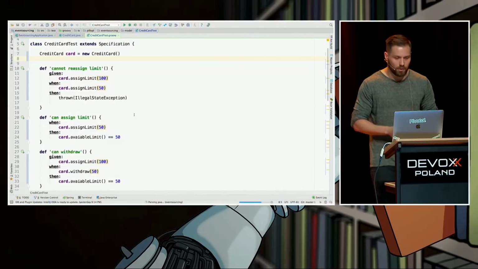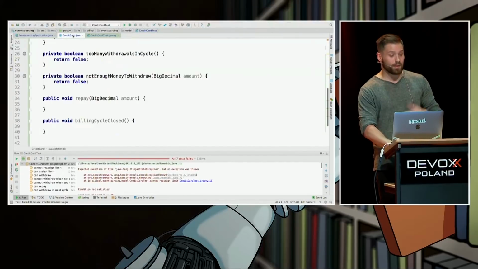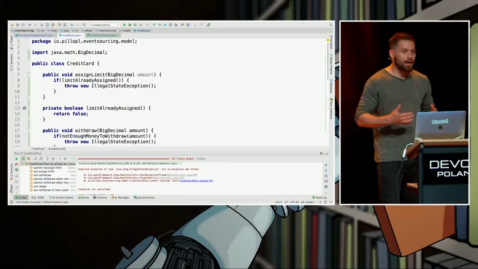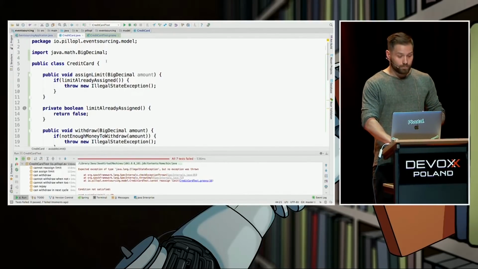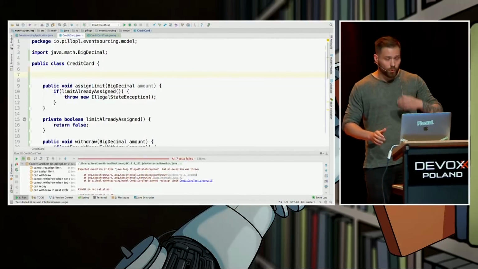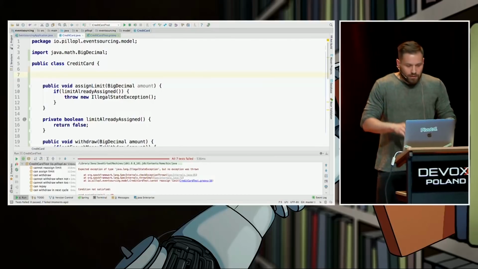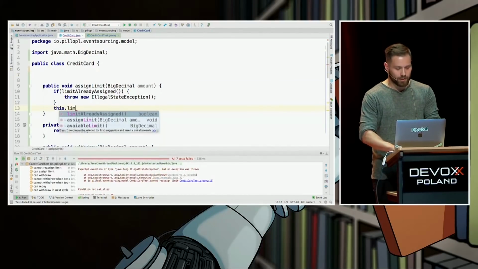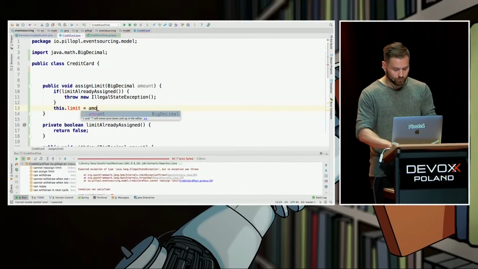I hope so. And now we are going to do what Alan Kay says is the least important stuff, so the memory of the object. The memory to hold the invariants, to answer the questions. So the state. So what we Java and C# developers are used to do at the very beginning. So let's do that at the end. We can, for instance, store our limit in a private field called limit. Fair enough, right? Amount.